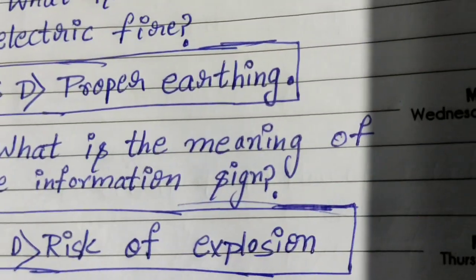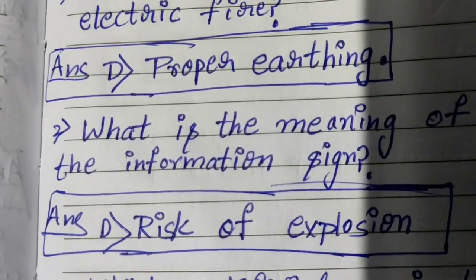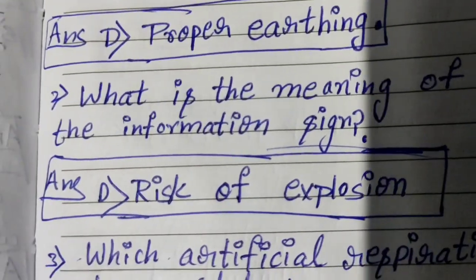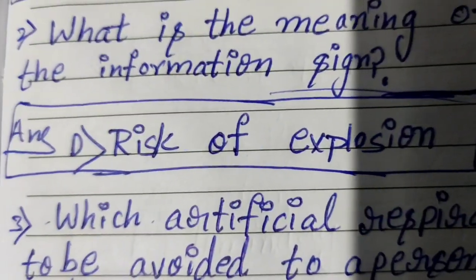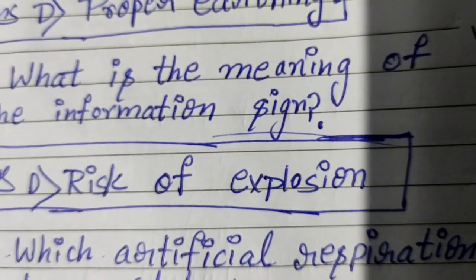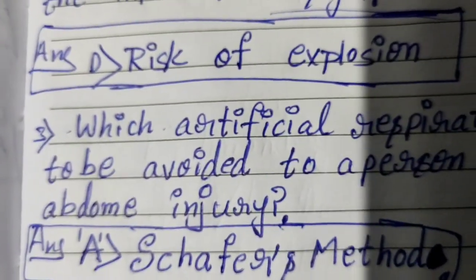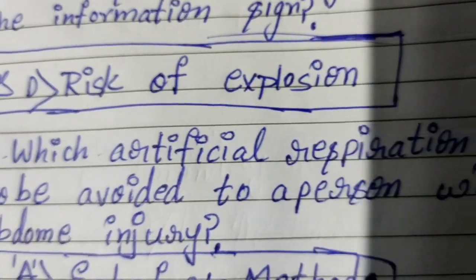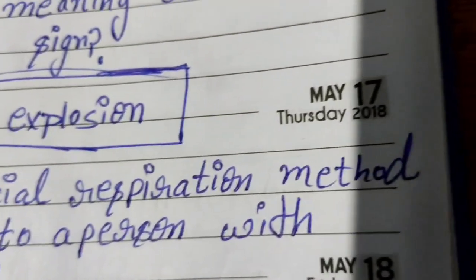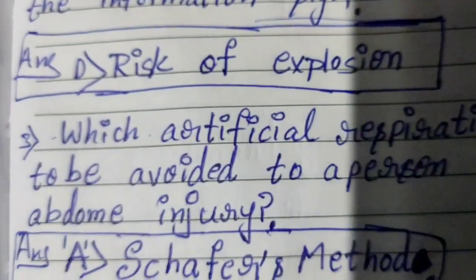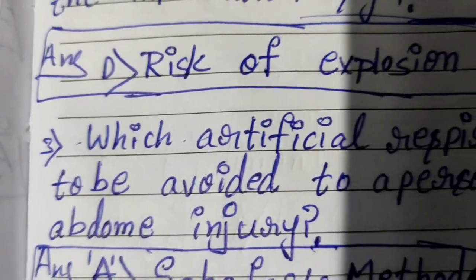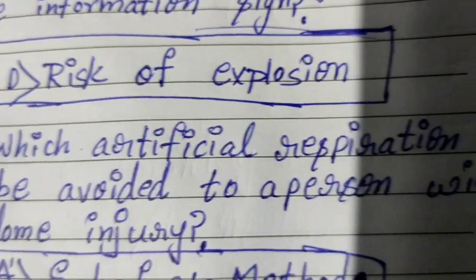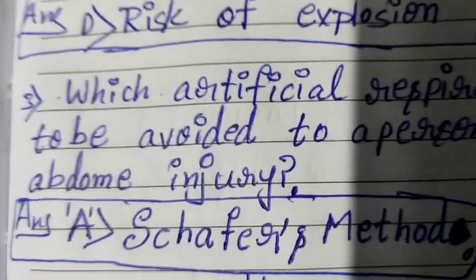What is the meaning of the information sign? The answer is D, risk of explosion. 3rd one. Which artificial respiration method is to be avoided for a person with abdomen injury?